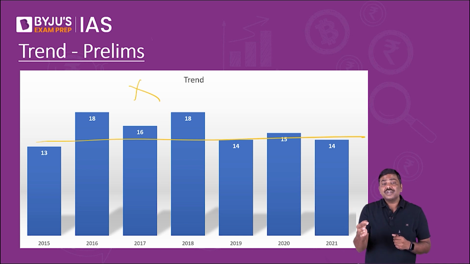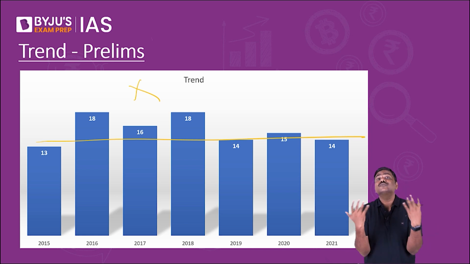Why? The questions can have, let's say, 3 statements, out of which two are static in nature and one is dynamic in nature. So in that particular situation, what are you supposed to do?